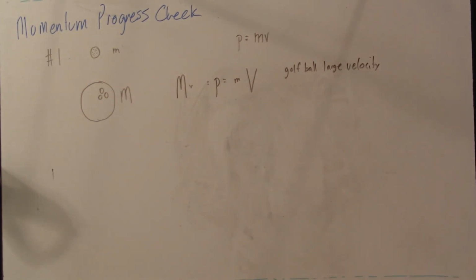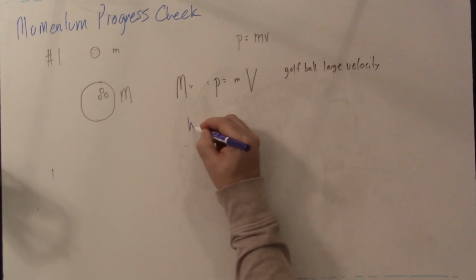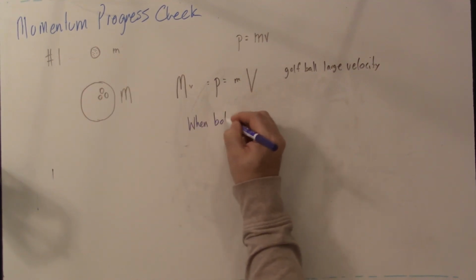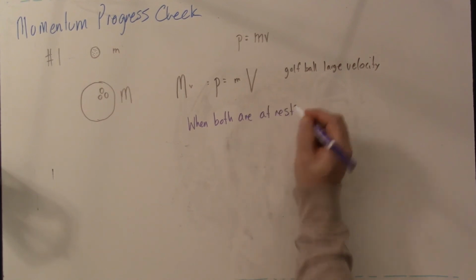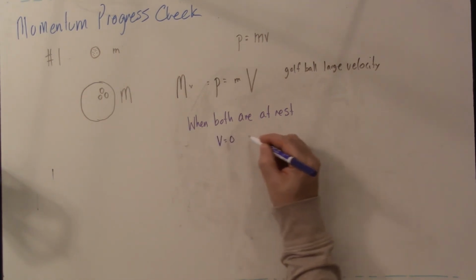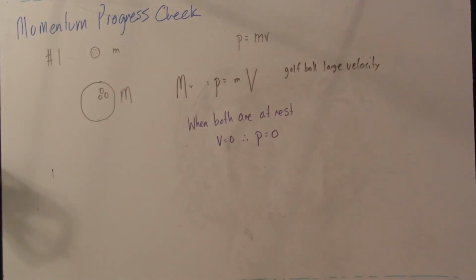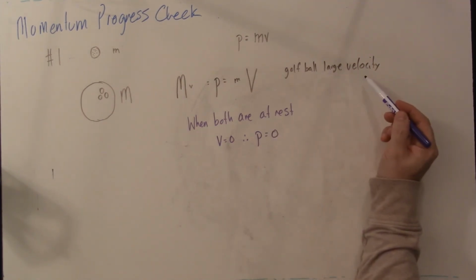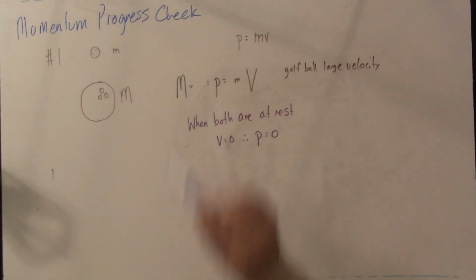Now, there's actually also the sneaky answer to this question. The sneaky answer is when both are at rest. Because if both are at rest, V is equal to 0, therefore the momentum would also be equal to 0. So if they were both at rest, or the golf ball had a super large velocity, because a large velocity and a small mass can be equal to a large mass and a small velocity. That is number one.